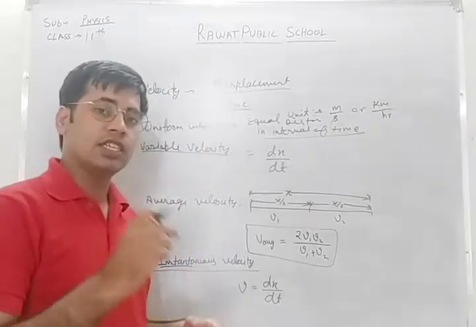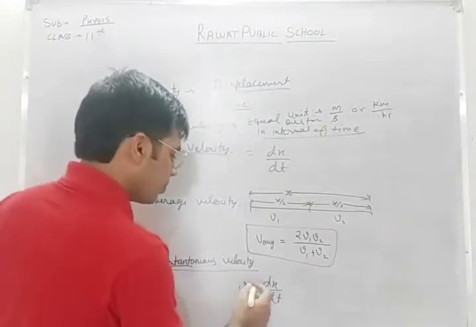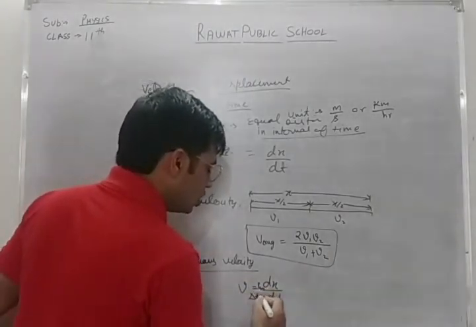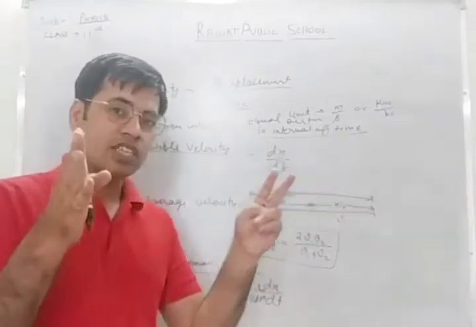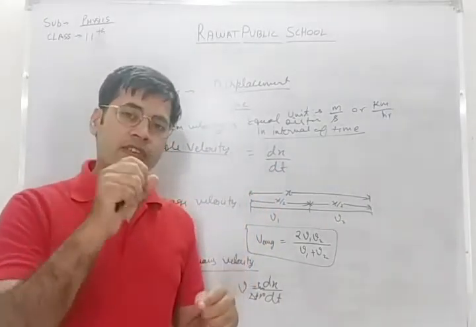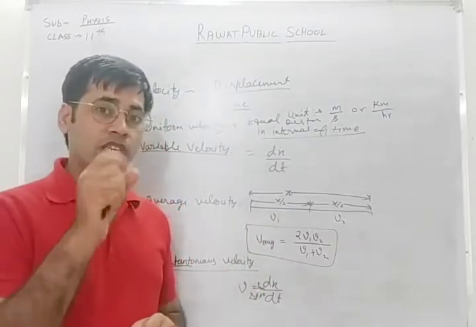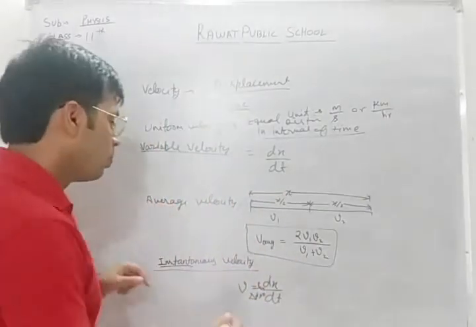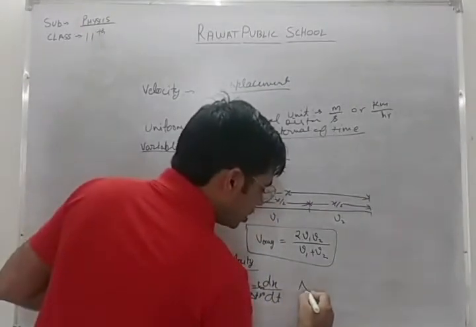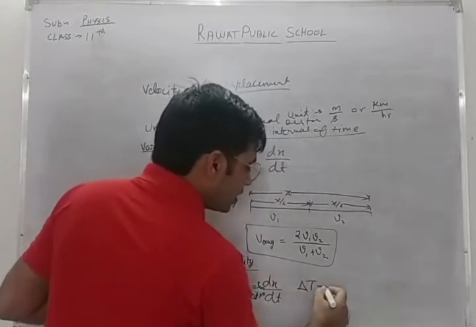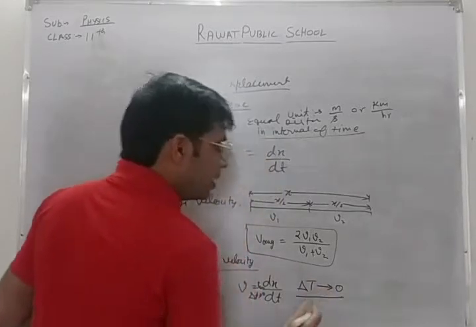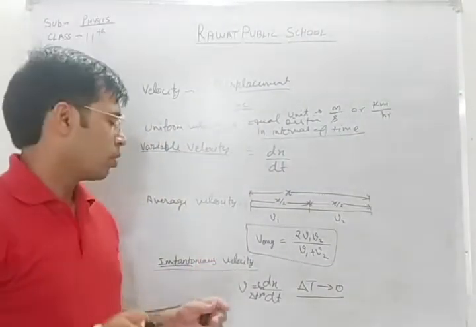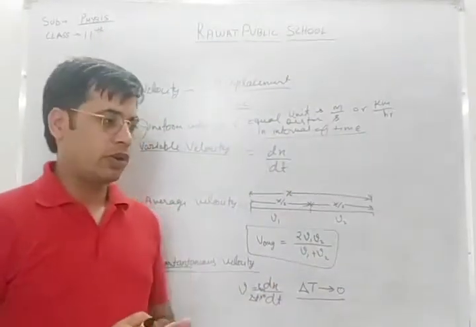So instantaneous velocity is that velocity which is dx by dt, and in that case the limit tends to 0. The limit is on time. If the time interval tends to 0, then we can calculate instantaneous velocity, and that velocity will be at a particular moment or a particular instant. So instantaneous velocity is that velocity in which delta t tends to 0. That means the time interval is a very small thing, approximately equal to 0. That is known as instantaneous velocity.